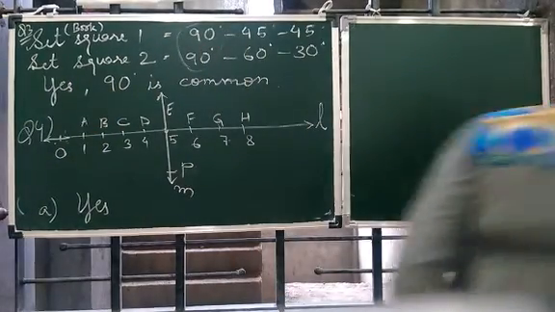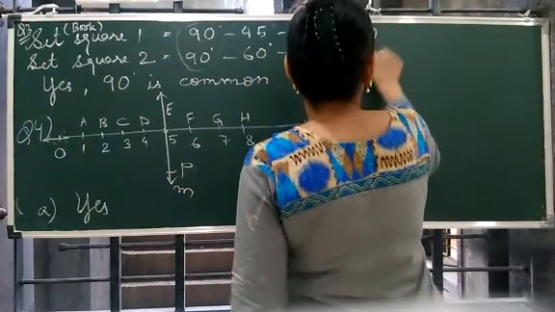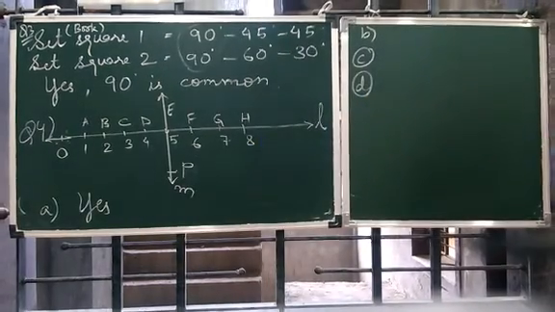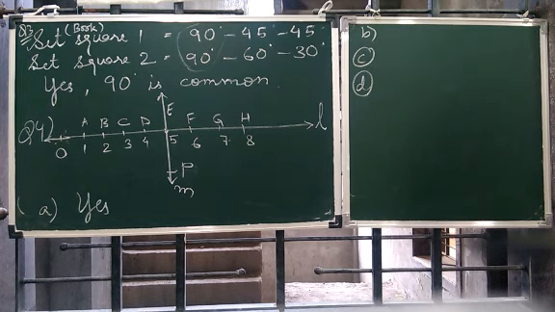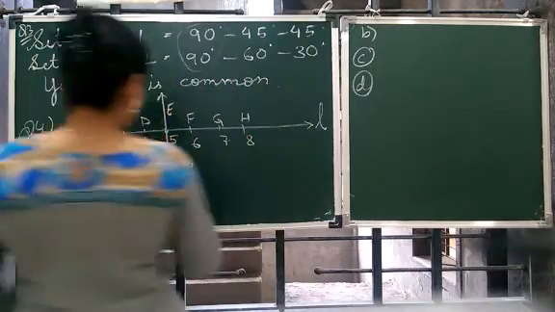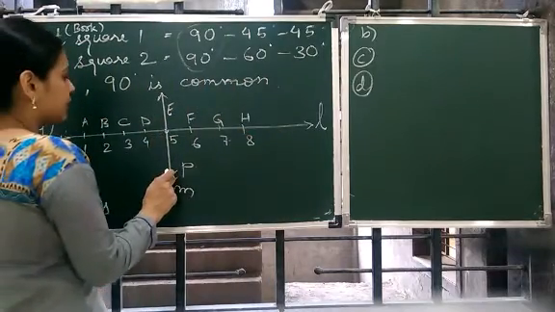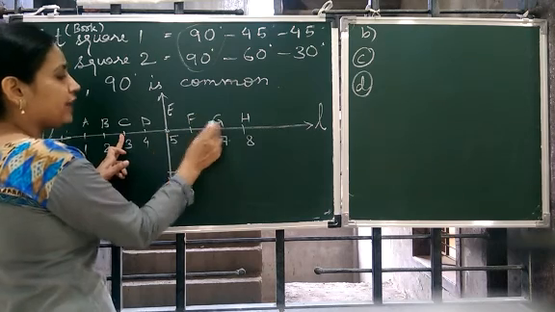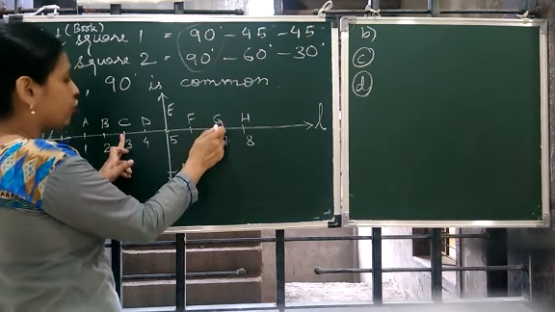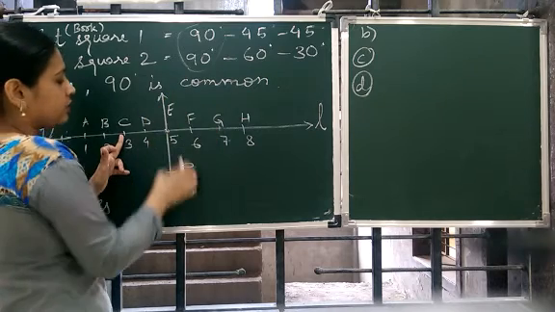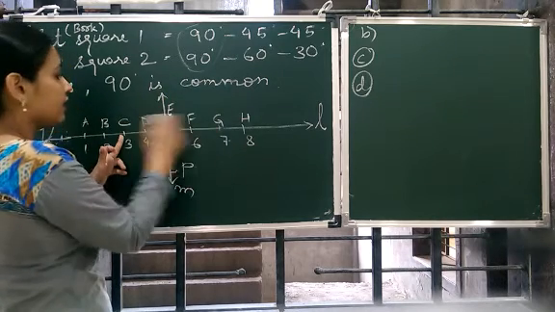Yes. Then there is B, C, D. What is B? PE bisects CG. Where is PE? This is PE, is bisecting CG. Now bisecting means exactly from the middle. So if this measurement is equal to this measurement, that means PE is bisecting CG.